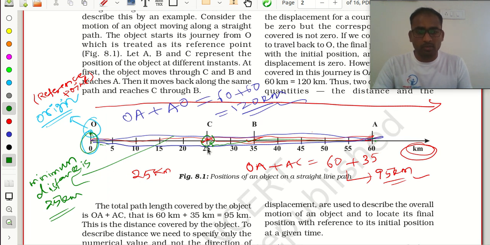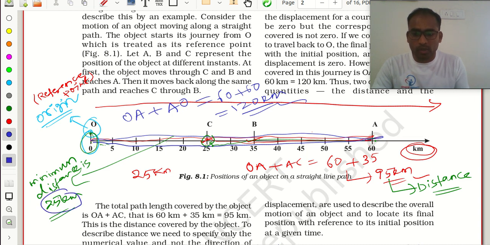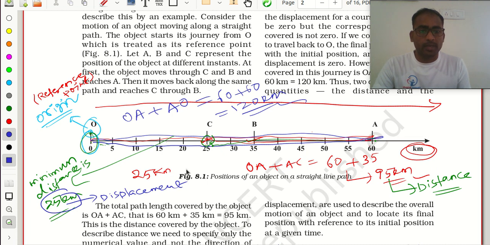Now, here I covered O to A and A to C, and I am here now. I am getting 95 kilometers. This is known as the distance which I covered. Now, the minimum distance from my reference point to my position, this 25 kilometers, is known as the displacement. So what new terminology did I introduce here? One is distance, another is displacement.